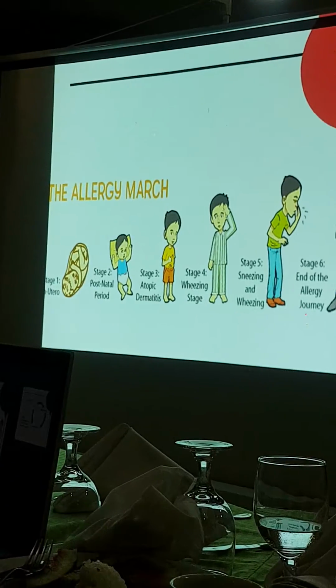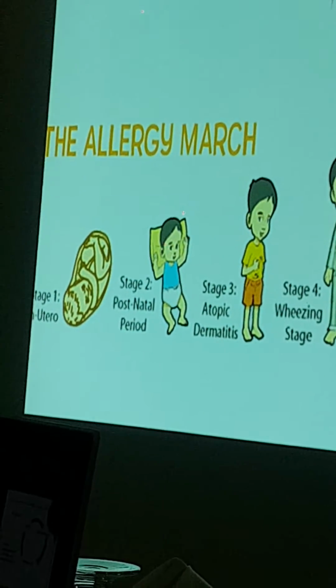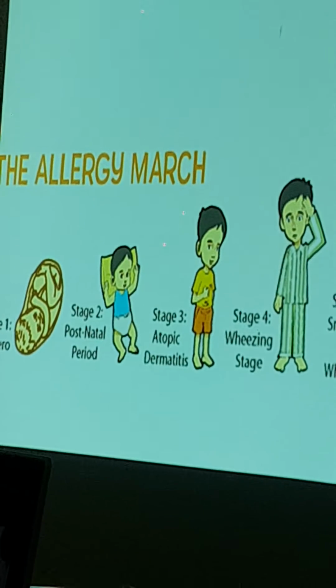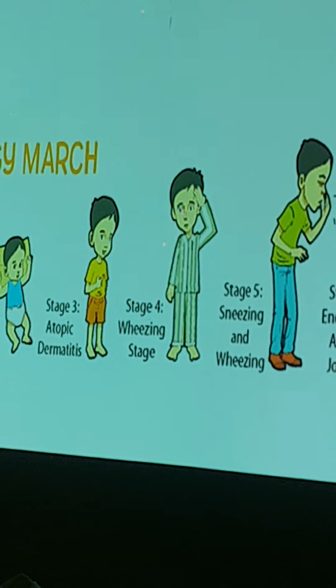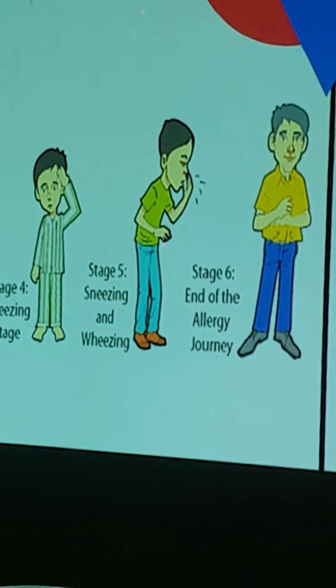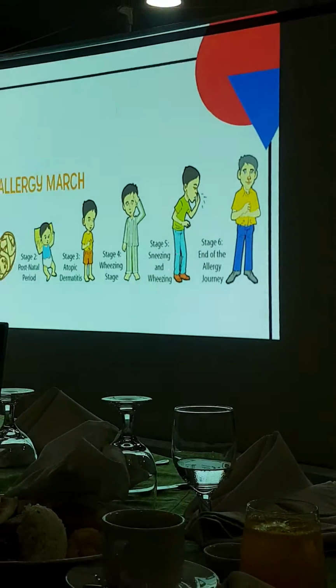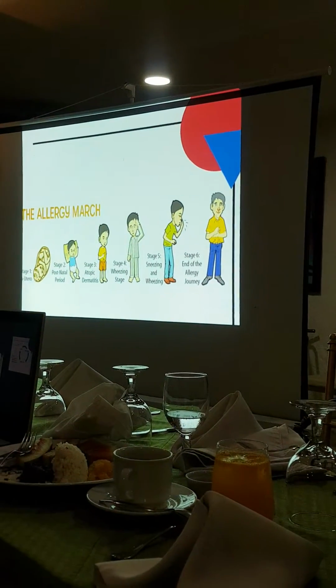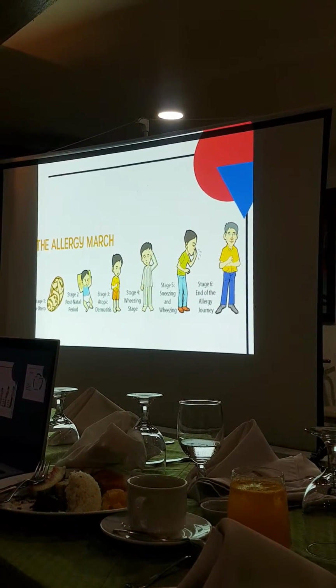This is what we call the allergy march or the atopic march. Usually, there is this trend where we can see at what stage in life a specific allergy would occur. For example, during infancy or early childhood, we mostly observe the emergence of atopic dermatitis or skin asthma, including food allergies.